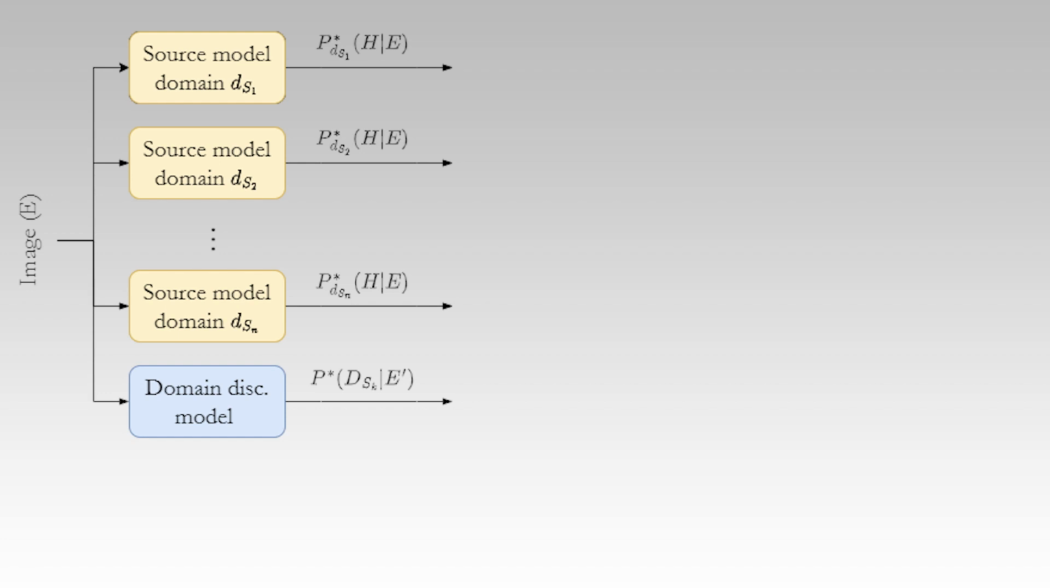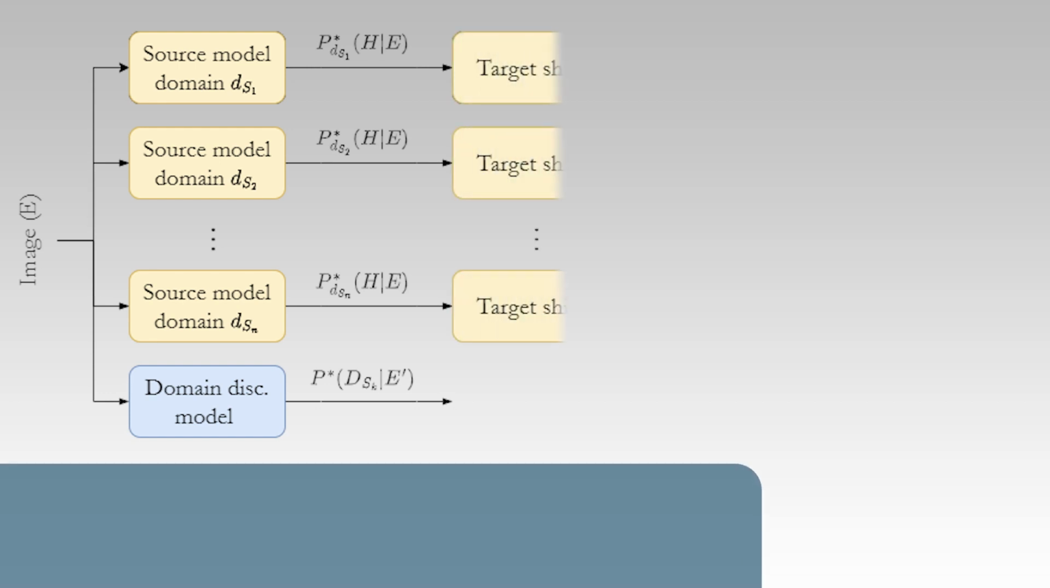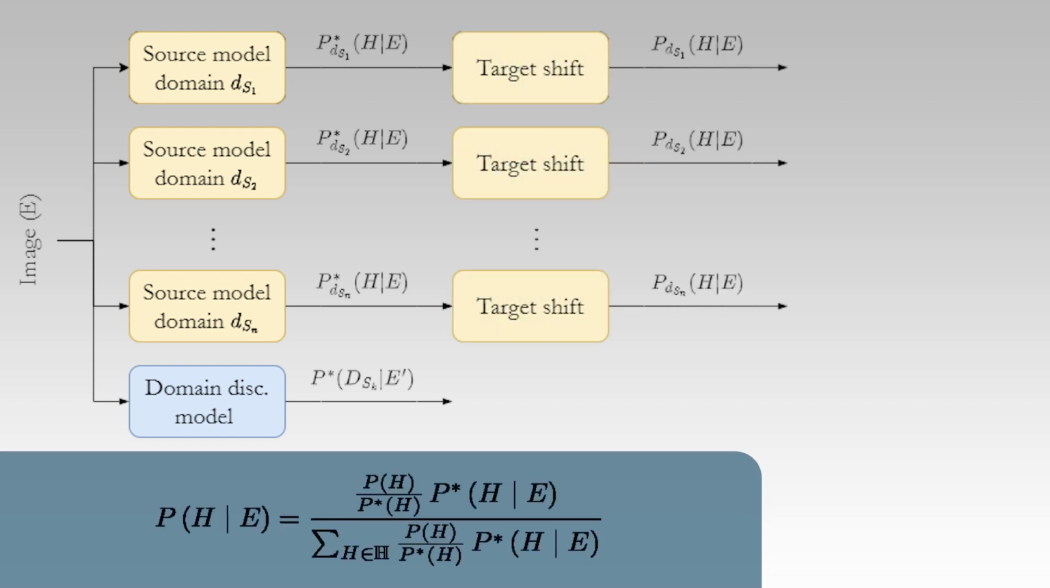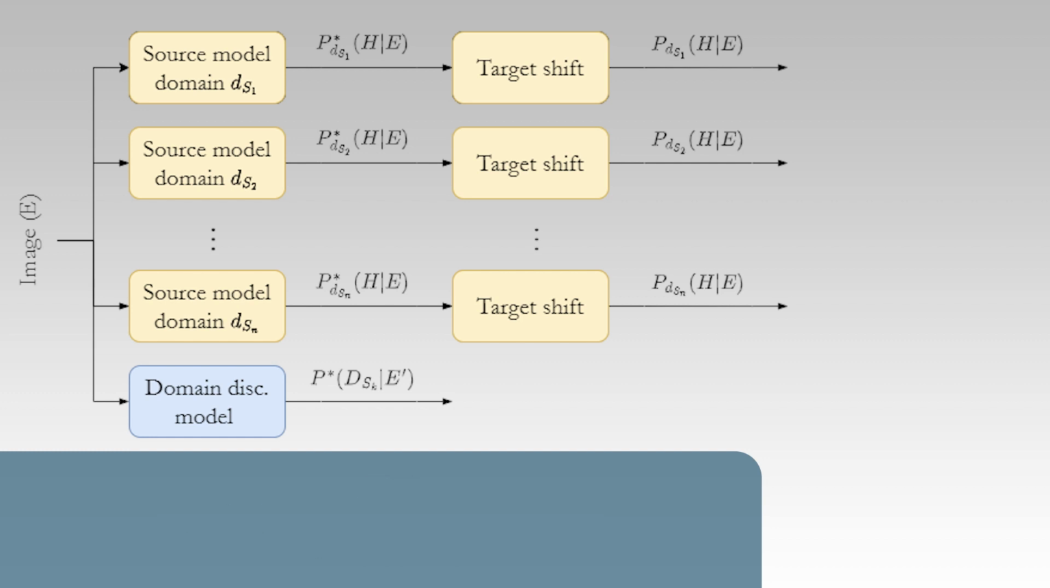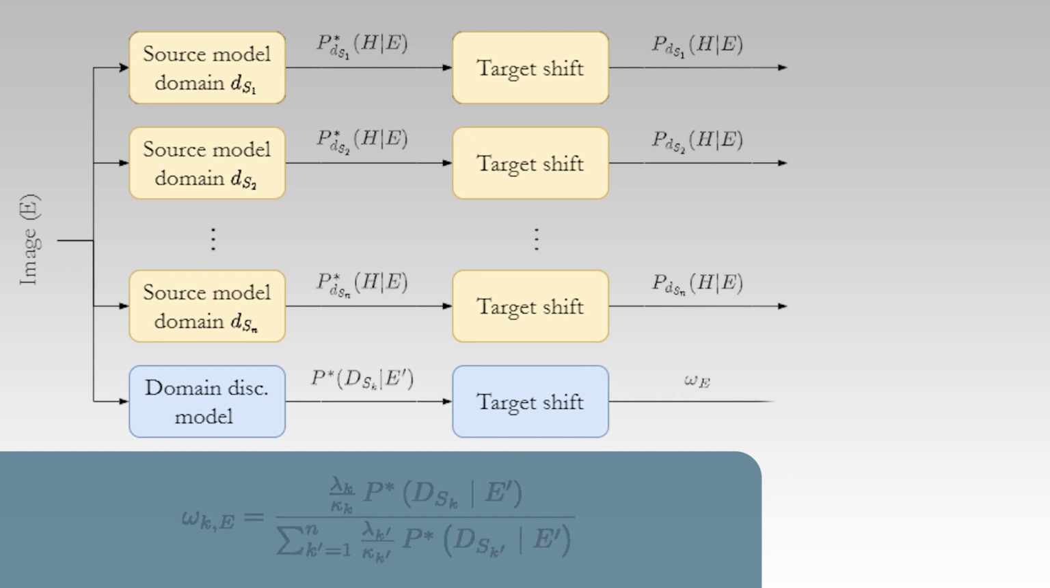Once you have gathered the posteriors of each source model, you can pass them through a target shift that aims at expressing the posteriors with respect to the right priors, or, if you prefer, with respect to the right distribution of the semantic classes. Afterwards, perform the same operation on the posteriors of the domain discriminator, but using the lambda values instead of the semantic class distribution.